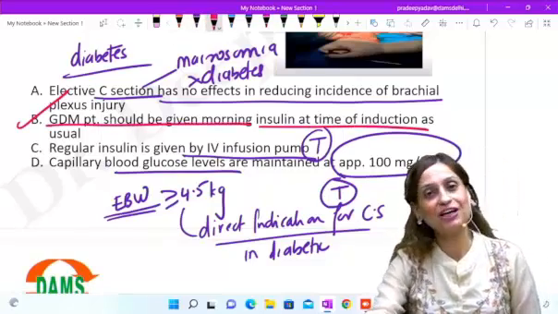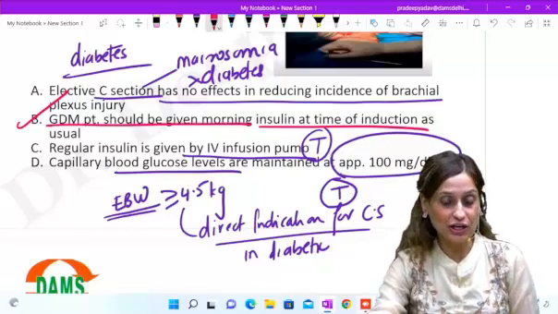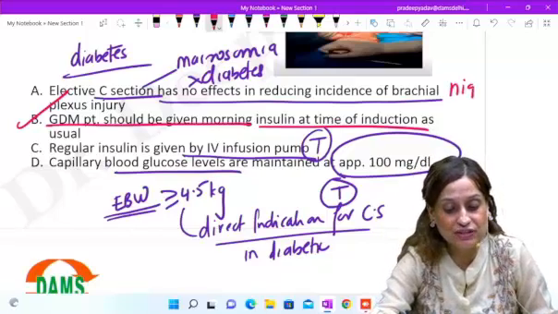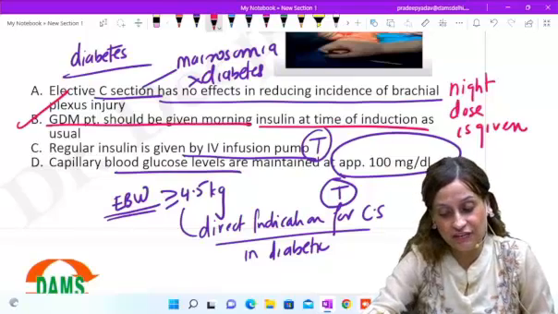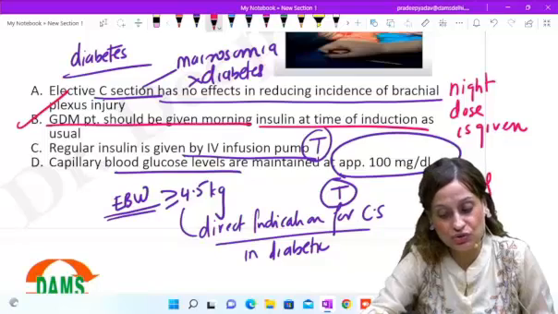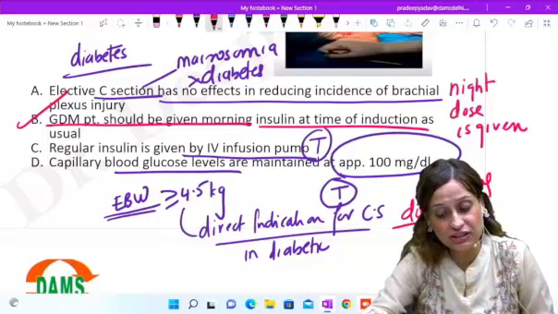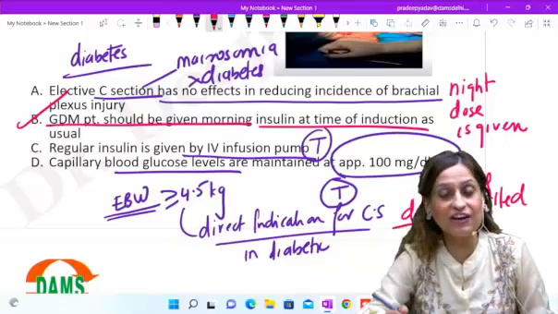GDM patient को हम क्या करते हैं? Again, this is something I've told you in your class notes, that the night dose of insulin has to be given. Okay, whereas the morning dose before induction is omitted. In fact, I have taught you the reason why as well.